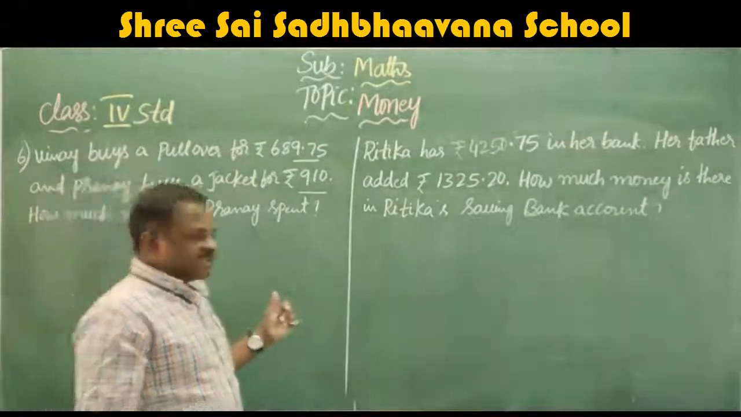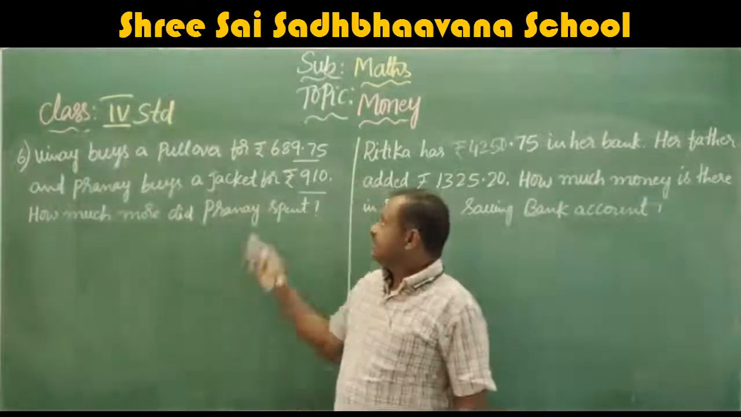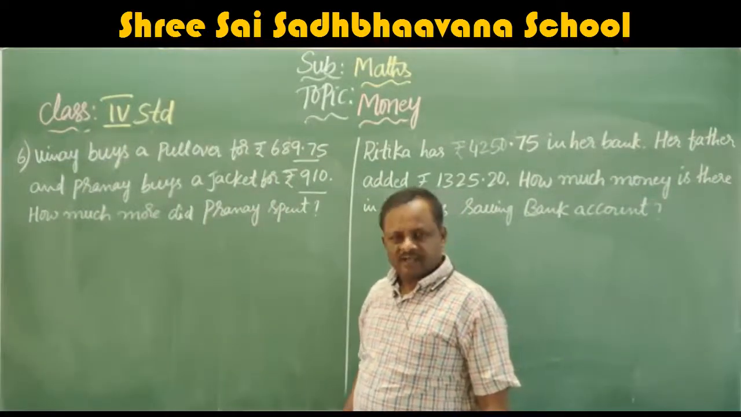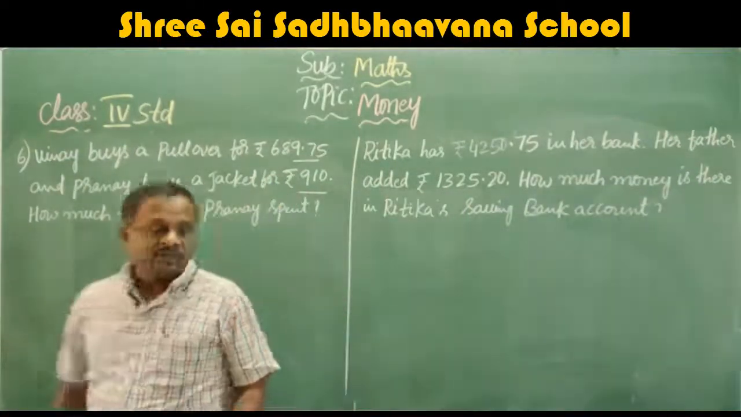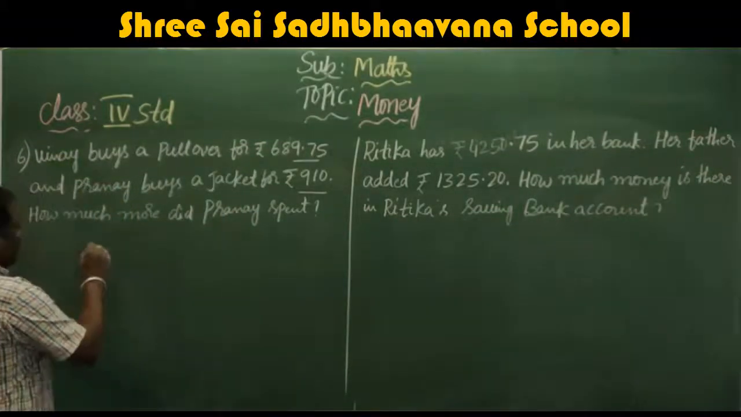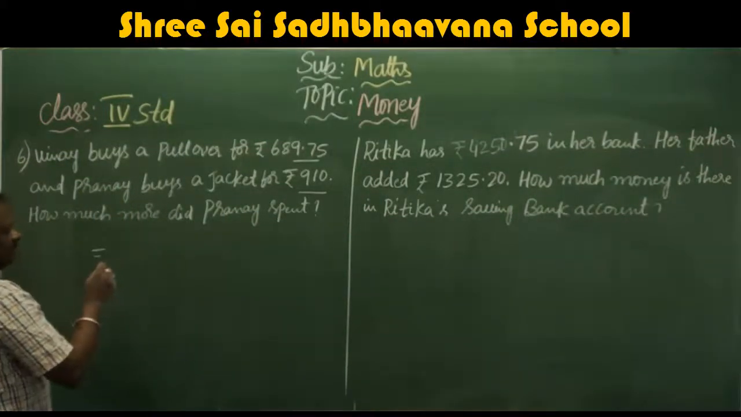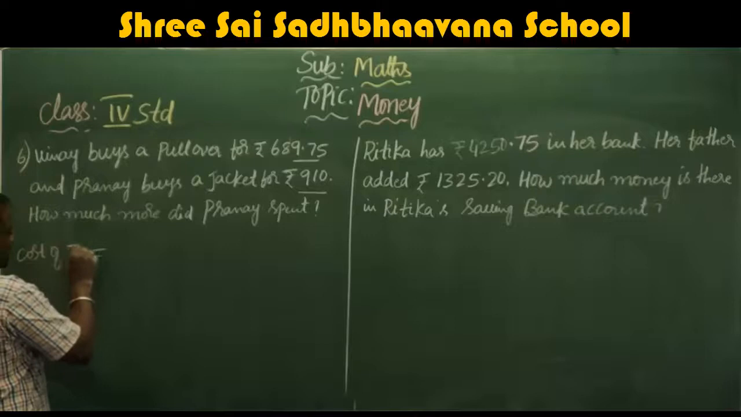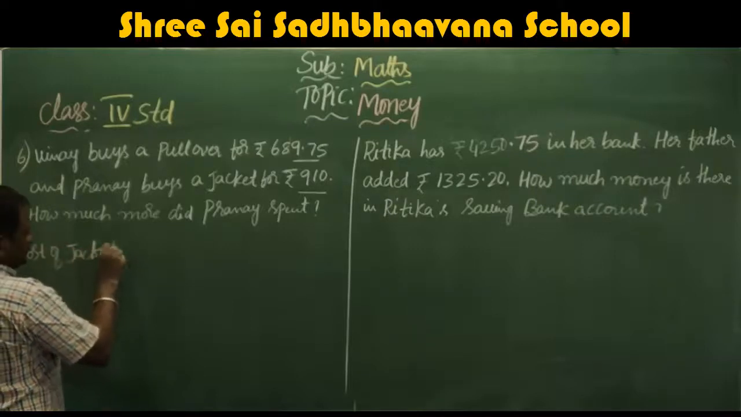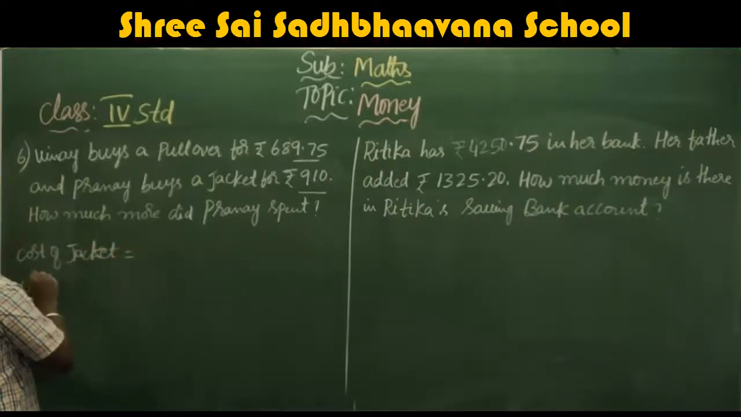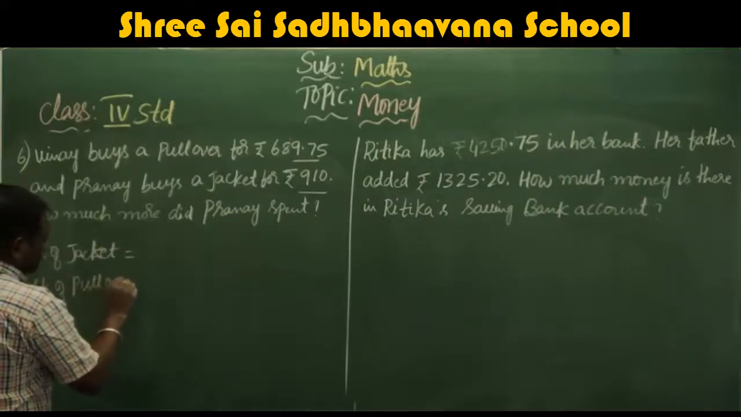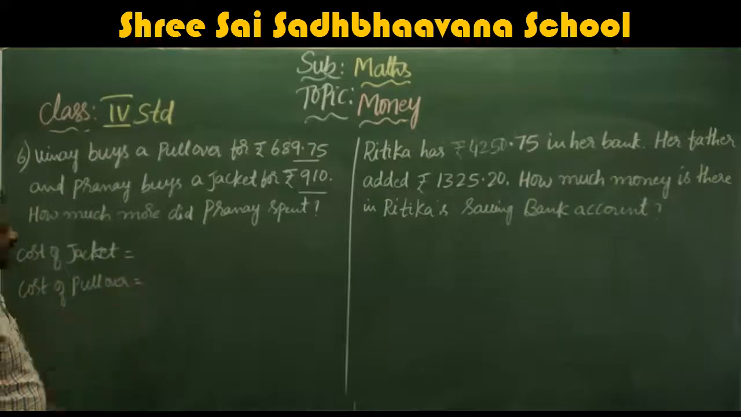So what you have to do? Just subtract the 689.75 from rupees 910. You can get the answer. So how will you write down? Pranay spent or cost of jacket? Cost of jacket. Next, cost of pullover. If you find the difference, you can get the answer.